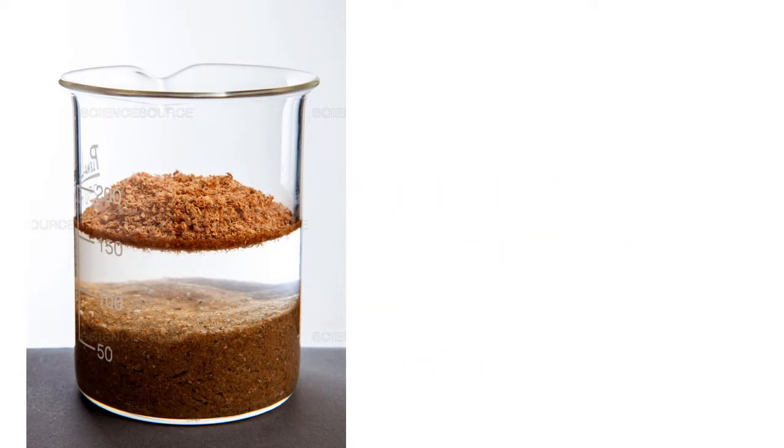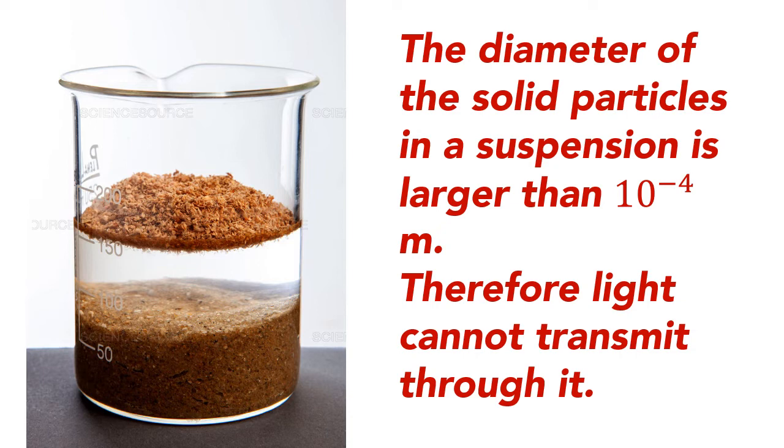Here we have a mixture of sawdust and water. We can clearly see that there are two phases. Hence, it is a heterogeneous mixture. The diameter of the solid particles in a suspension is larger than 10 raised to minus 4 meter. Therefore, light cannot transmit through it.